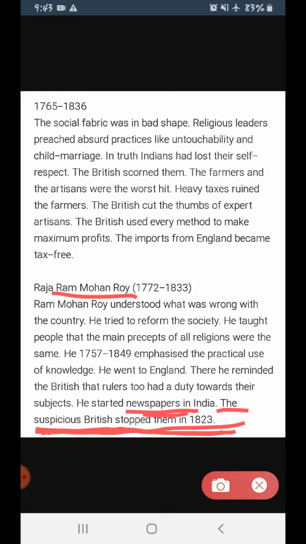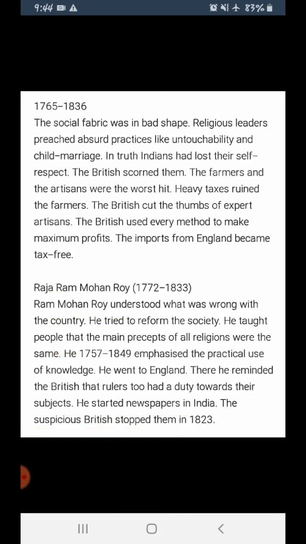So actually the Britishers were scared. This was the reason why they stopped the newspaper of Raja Ram Mohan Roy. That means the newspaper of India. Okay, students, I hope it is clear to you.